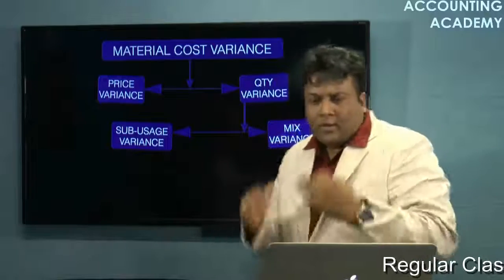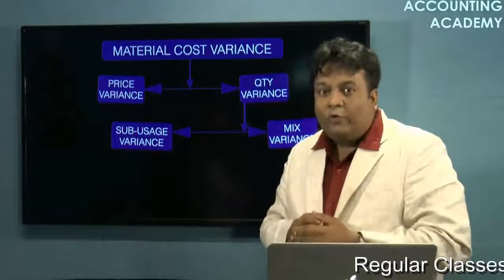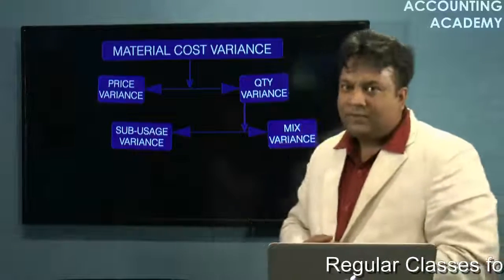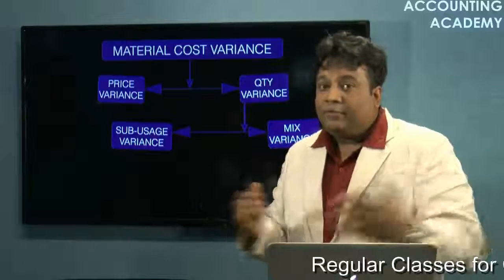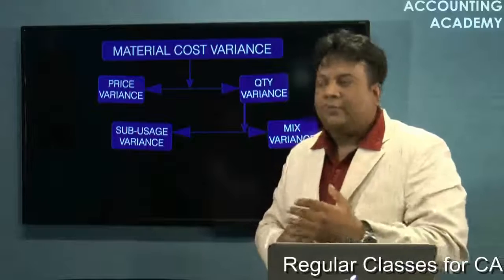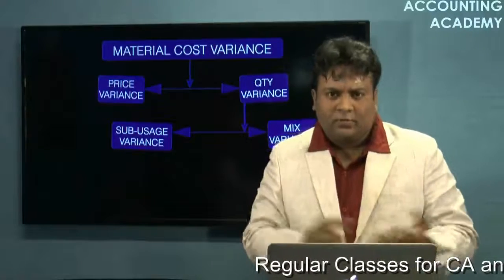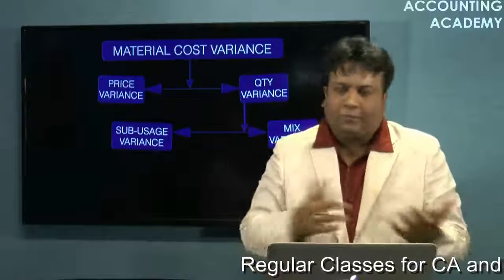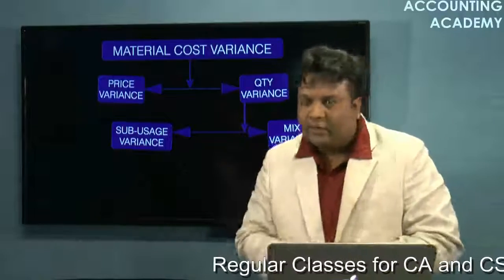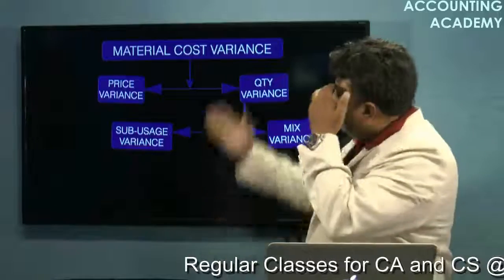Okay? Now, as all of you know, the CS Executive Cost Accounting paper is now multiple choice question based. So they may ask you a multiple choice question. What kind of varieties can be asked? First variety: they may ask you a theory question focusing on the concept of standard costing, what standard costing exactly is. We have already dealt with that. Second part, they can ask you any of the formulas. What is cost variance?